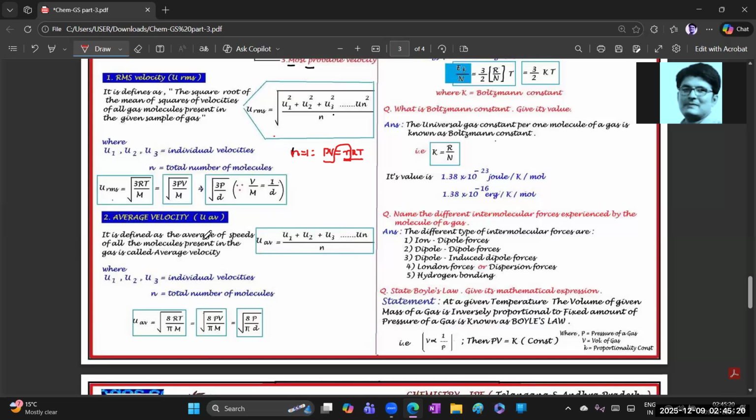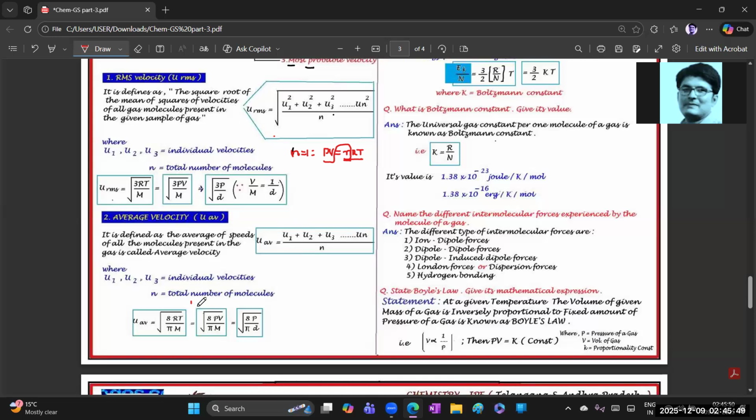Once again, it is defined as the average of the speeds of all the gas molecules present in the given sample of gas. Here u1, u2, u3 are the individual velocities.